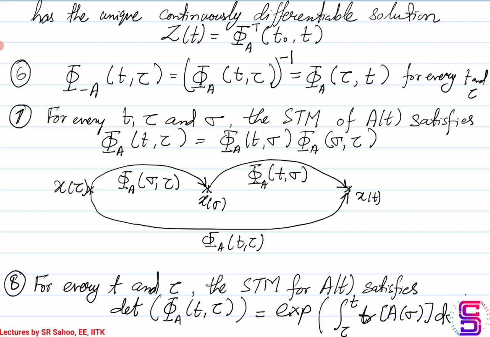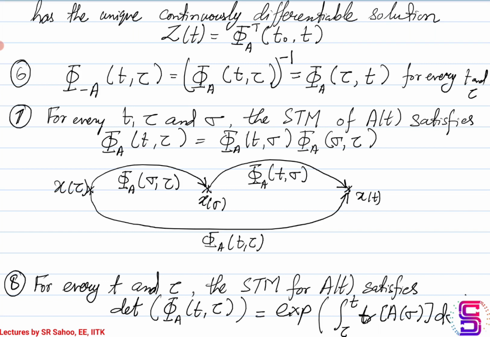Okay. So what essentially this means is, the state transition matrix acting on x of tau at time tau takes you to x of sigma, under the state transition matrix for the interval tau till sigma. Okay, and then from x of sigma you go to x of t due to the action of phi A t comma sigma.